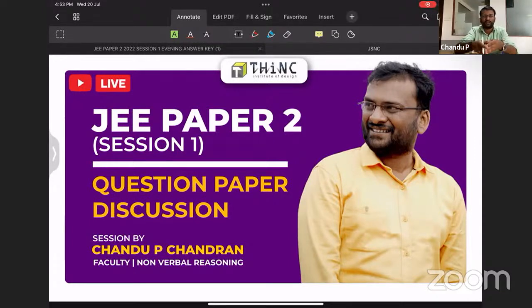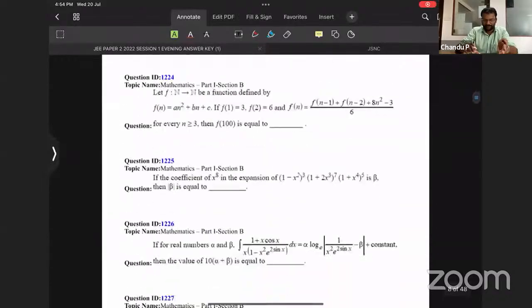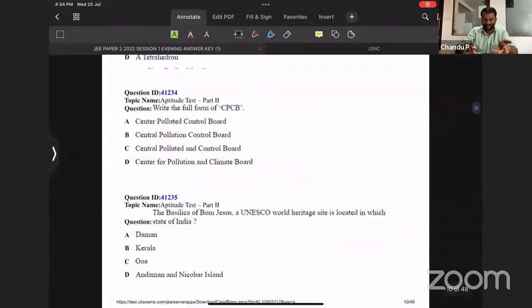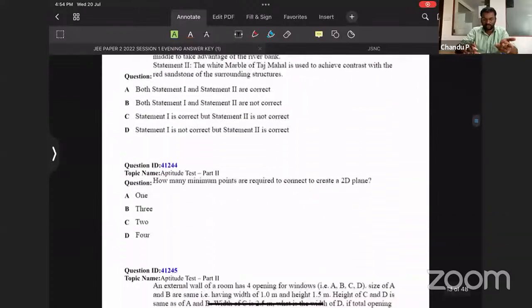We can go through the questions and see how to solve them quickly. If we spend a little time on every question, we will get the answers; that is the specialty of non-verbal reasoning. But we need to save a lot of time here, because the time saved can be used in another area, like maths, to score more marks. So speed is the vital thing. Now let's go through the questions. This is the question paper of the last JEE, held last month, June.